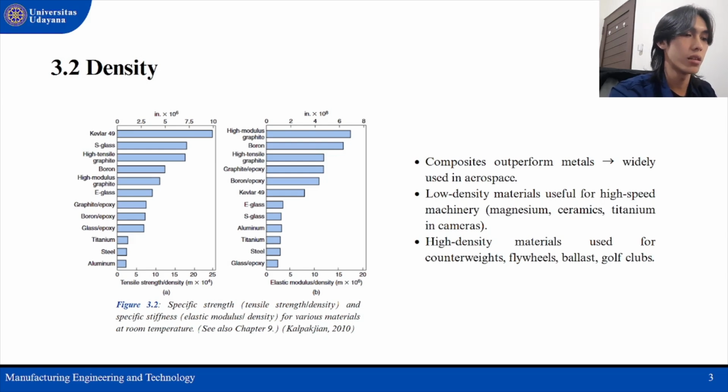Low density materials such as magnesium and ceramic are also used in high-speed equipment, reducing vibration and increasing accuracy. On the other hand, high density materials like tungsten or lead are useful when weight is desirable, such as in counterweights or flywheels. You can see on the figure 3.2.